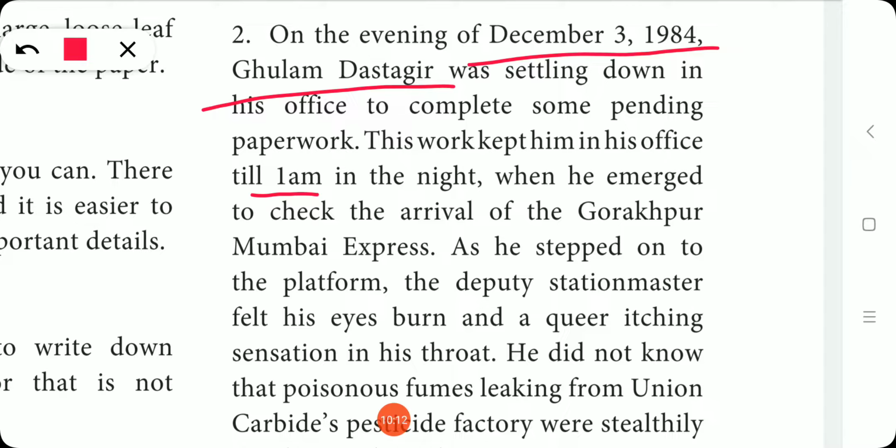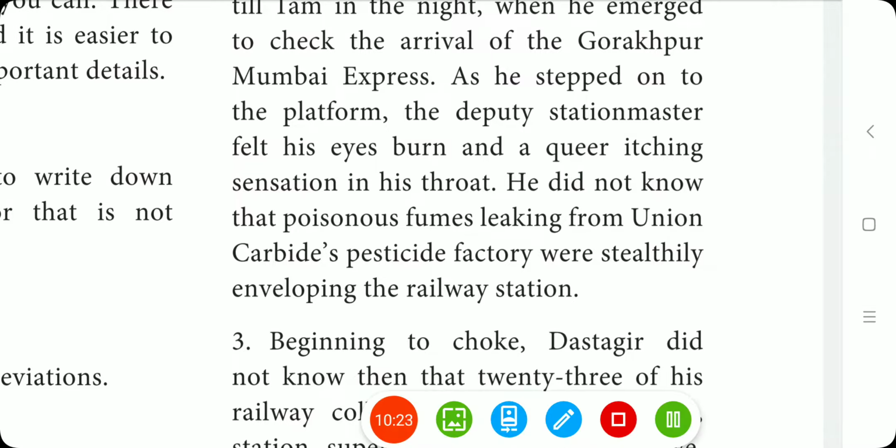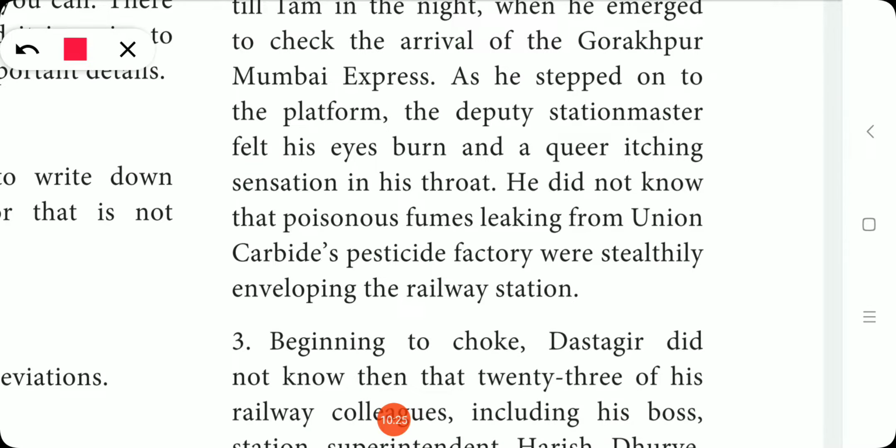Which express? Gorakhpur-Mumbai Express. As he stepped on to the platform, the deputy station master felt his eyes burn and a queer itching sensation in his throat. So as he came outside to the platform, he felt a burning sensation in his eyes and a strange itching sensation in his throat.